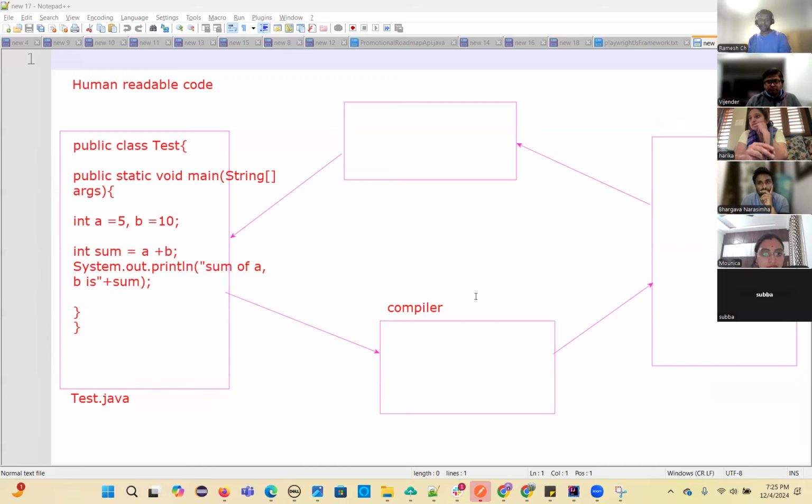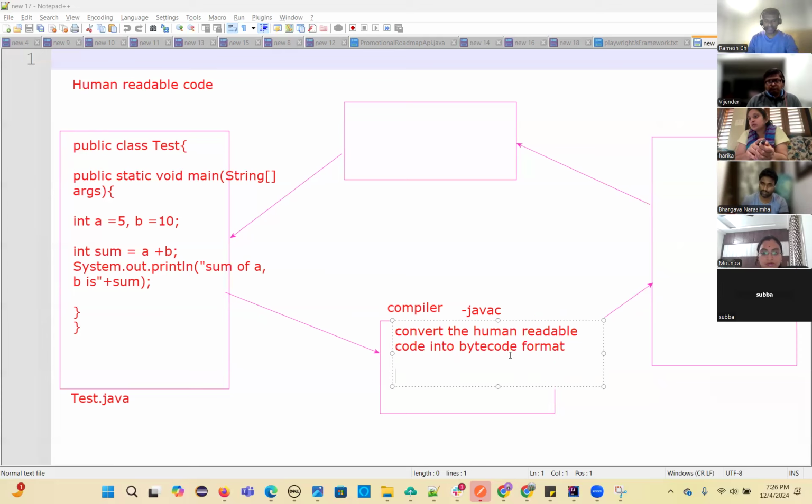Now there is a compiler. The compiler name in Java is javac. What is the compiler name in Java? javac, the Java compiler. It converts all this human readable code into bytecode format. So what format will it convert to? Bytecode format. All these English words will be converted into bytecode format.